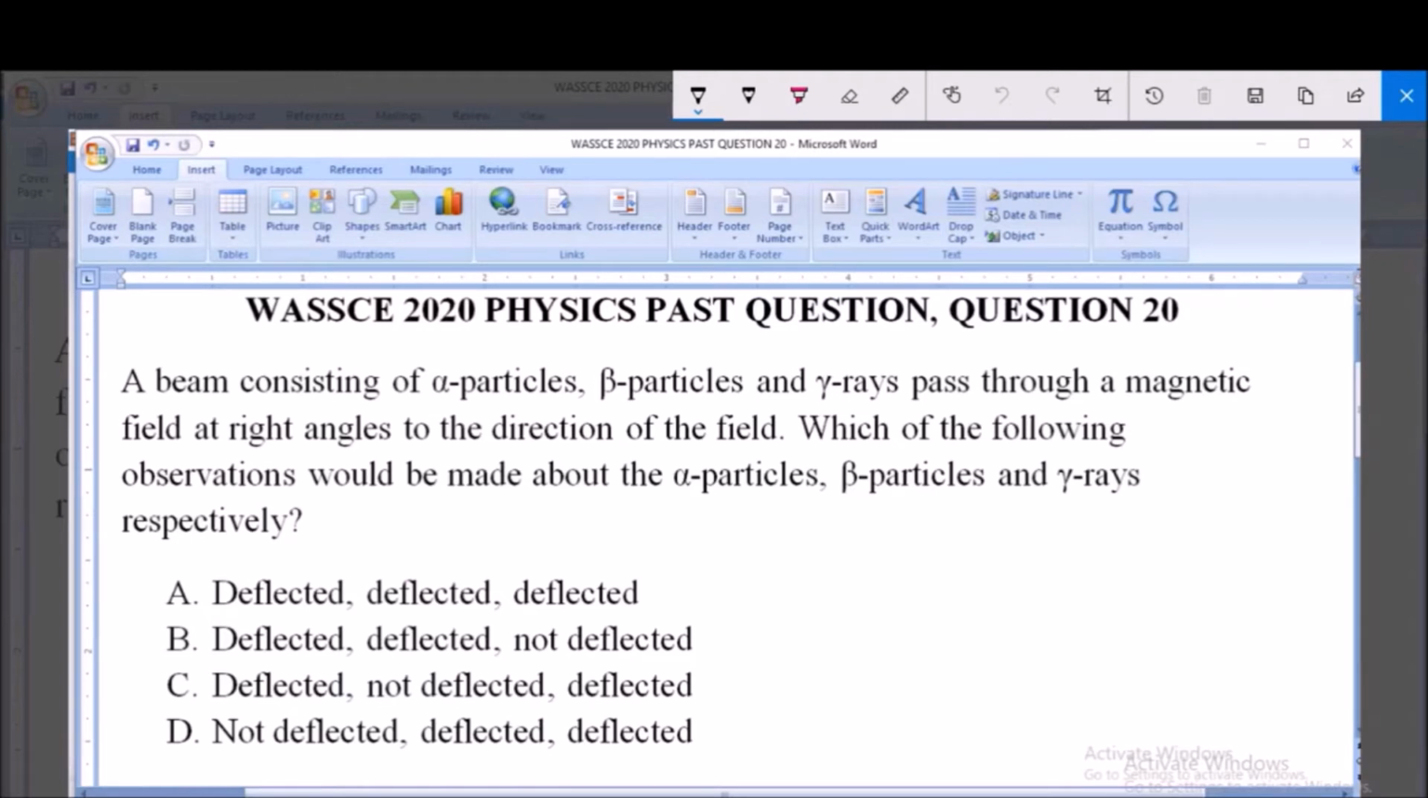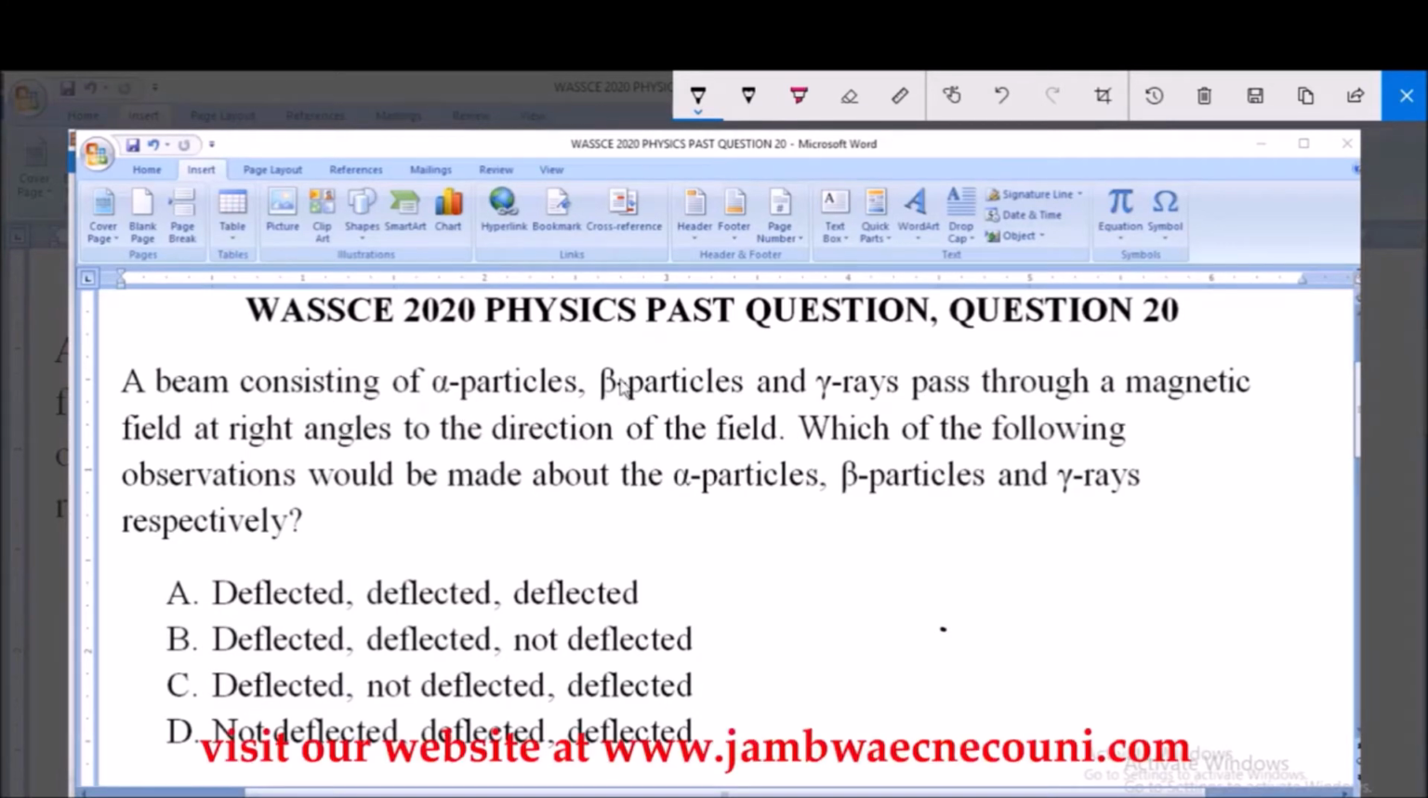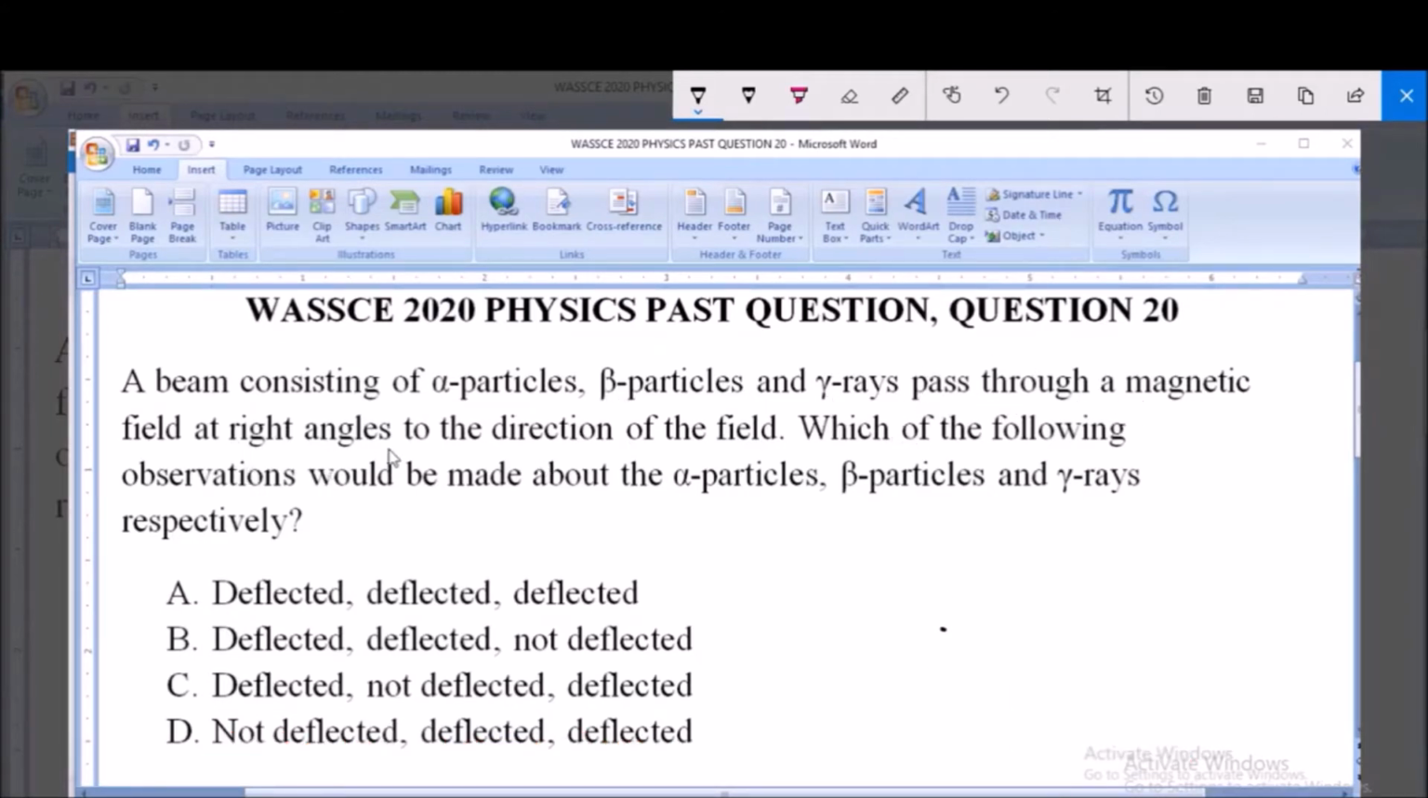Now, this respectively here simply means that each of these options, like this first deflected here, stands for the alpha particle, this one stands for the beta particle, and this one stands for the gamma rays. So that's what it means. Now, the question says a beam consisting of alpha particles, beta particles, and gamma rays passes through a magnetic field at right angles to the direction of the field.